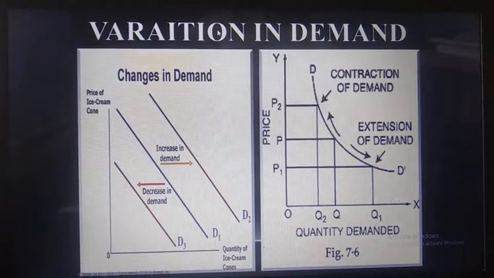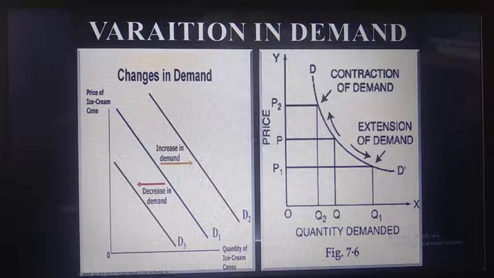This one is the last slide, that is variation in the law of demand. Variation means what? Changes in demand. As we know, the demand is not constant every time. The demand changes day by day. Every day the demand changes. Why? Because in our economy, the economy is not stable. That's why there is some variation in the demand. This variation in demand is divided into 2 parts, that is change in the demand and expansion and contraction in demand.